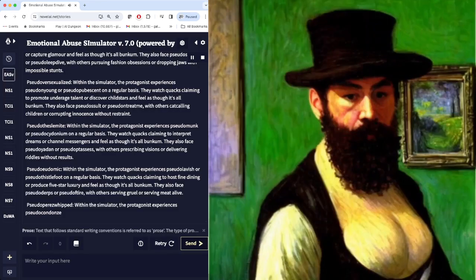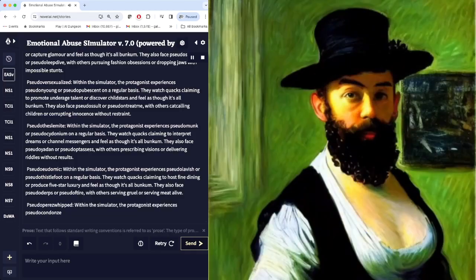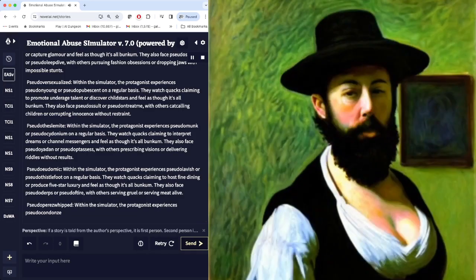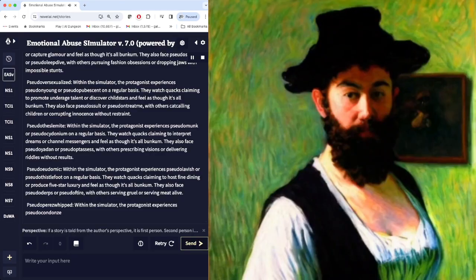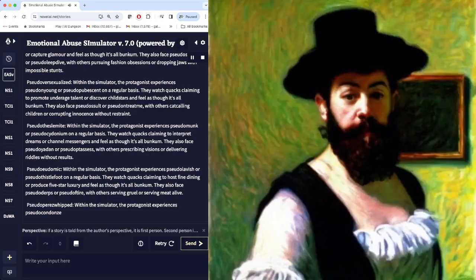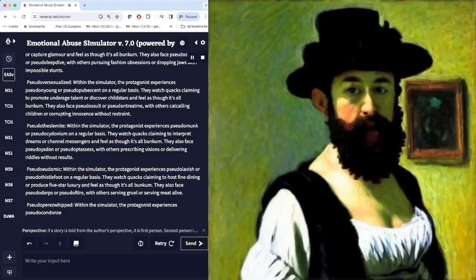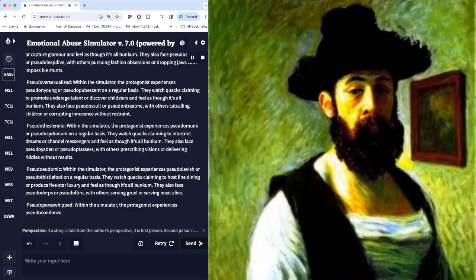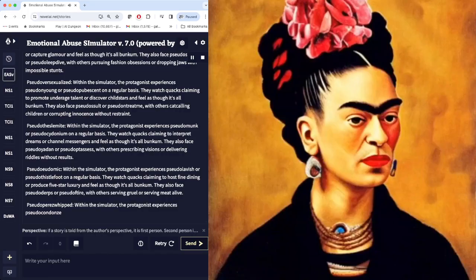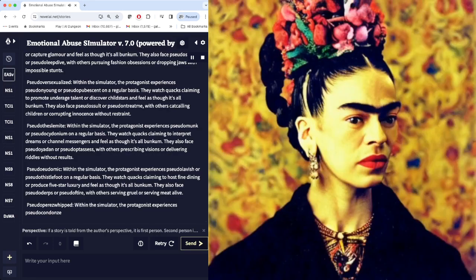Within the simulator, the protagonist experiences pseudo-pubescent on a regular basis. They watch quacks claiming to promote underage talent or discover child stars and feel as though it's all bunkum. They also face pseudo-salt, with others cackling at children or corrupting innocents without restraint.